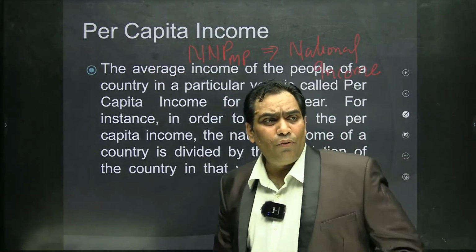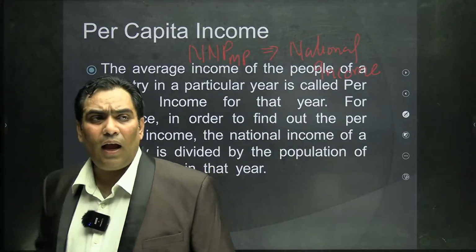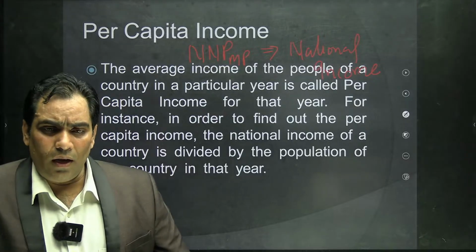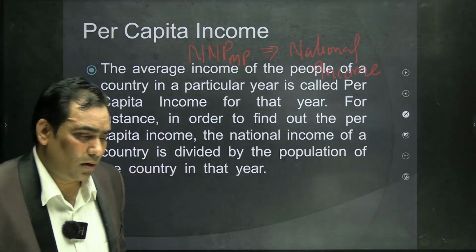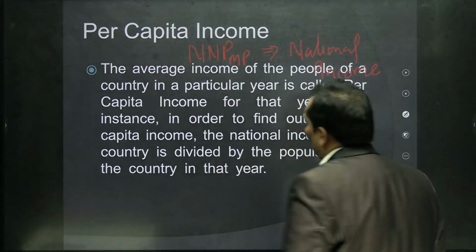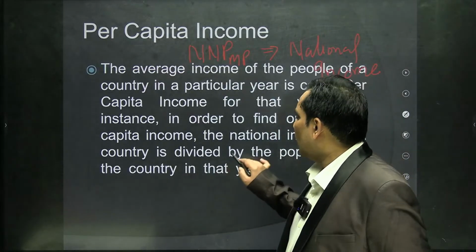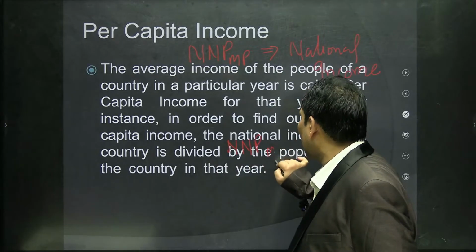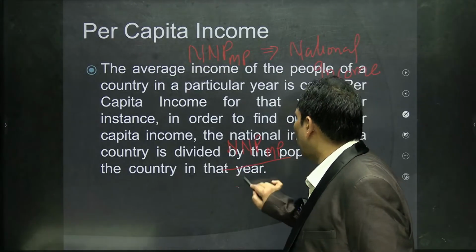But now we want to calculate the average income of individuals or income of a particular person. For that, we have to divide the net national product at market price by population.